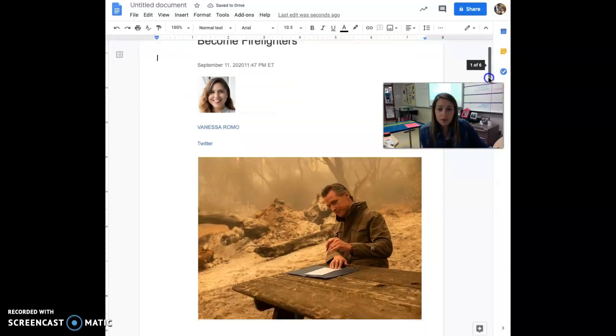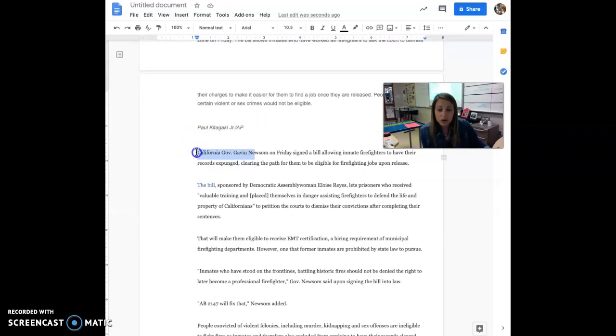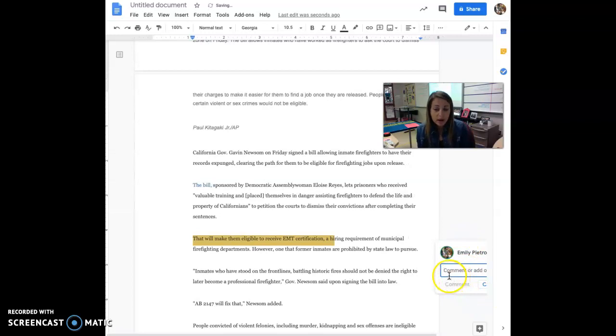Then what you're going to do as you read, you're going to go through and you are going to highlight and comment on things that you think are interesting, surprising, confusing, or anything that leads you to believe something else, or that you can connect to something else. Like you could say, oh, this reminds me of a story, a movie, another news event. And you're just going to put all of your comments in the corner so that you can show us what you were thinking as you were going.